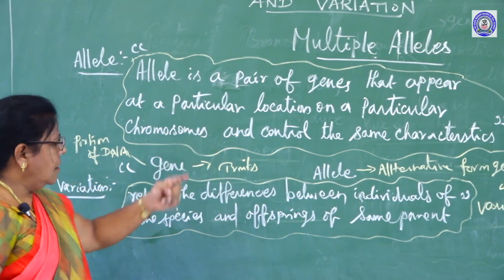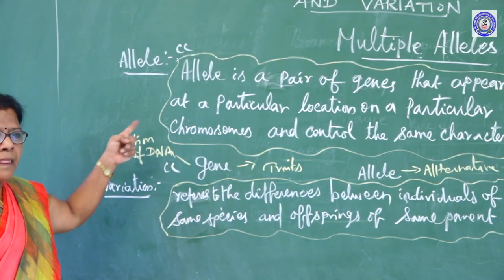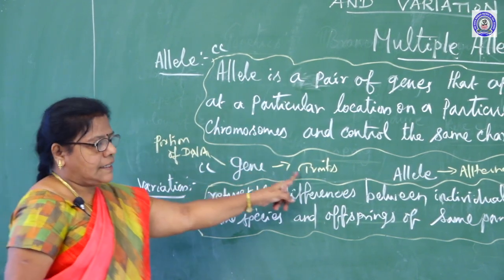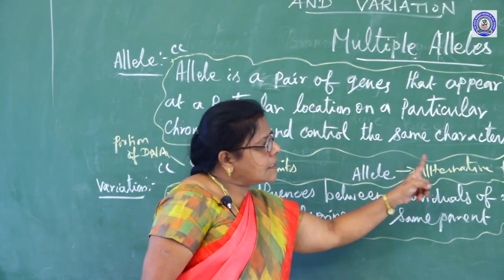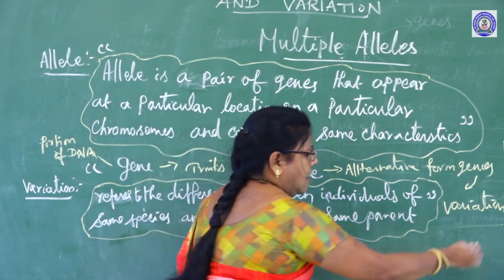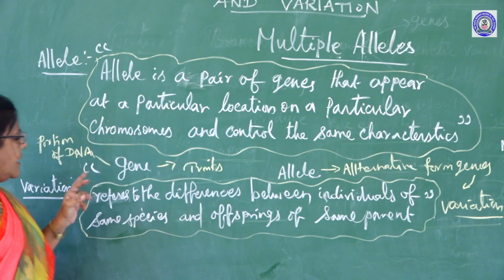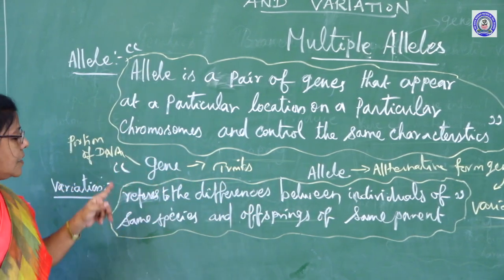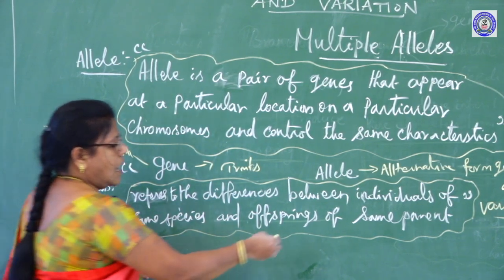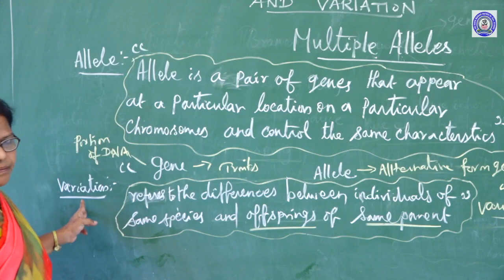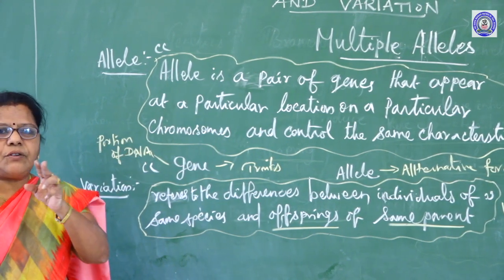Do you understand? Gene is a portion of the DNA. It is responsible for the traits. Allele is an alternative form of a gene that is responsible for the variation. Okay, what is a variation? Variation refers to the differences between individuals of the same species, offspring of the same parent. The definitions are not given in your book.